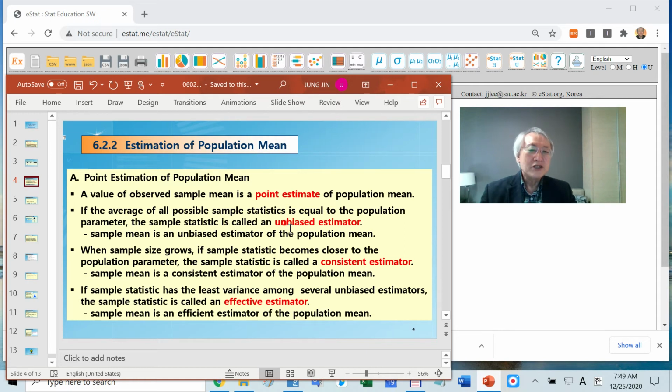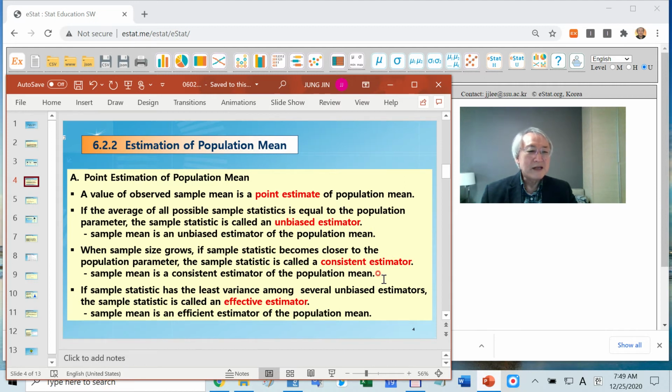We call this an unbiased estimator. If the sample size keeps growing, the sampling distribution becomes skinnier, narrower. If n is very large, it is nearly close to the population mean. We say it is a consistent estimator.